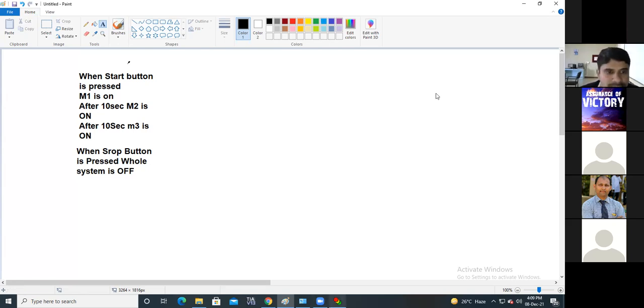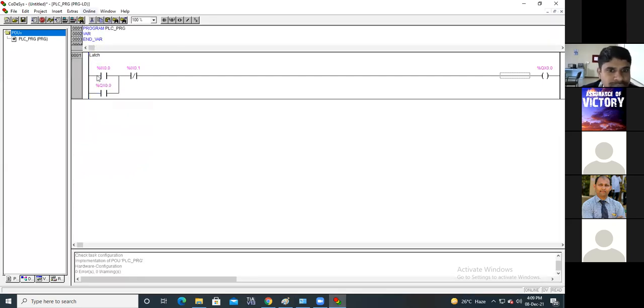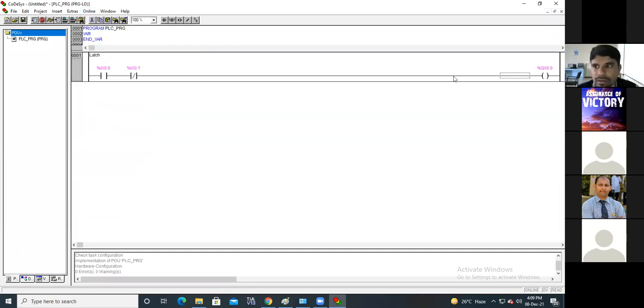Now, one important thing, let me clear you. If I want to put a timer, see here, this is one instruction. If I operate this, this output will be on.